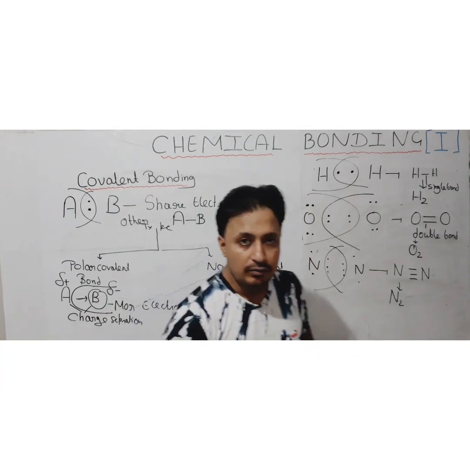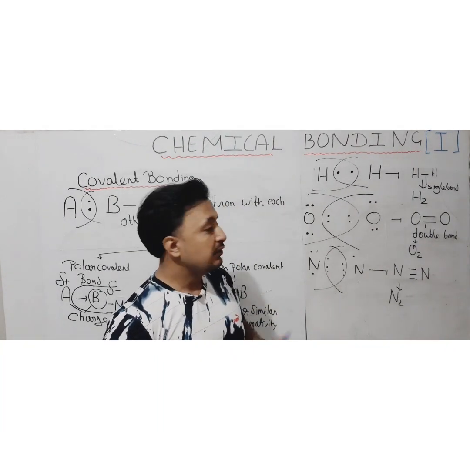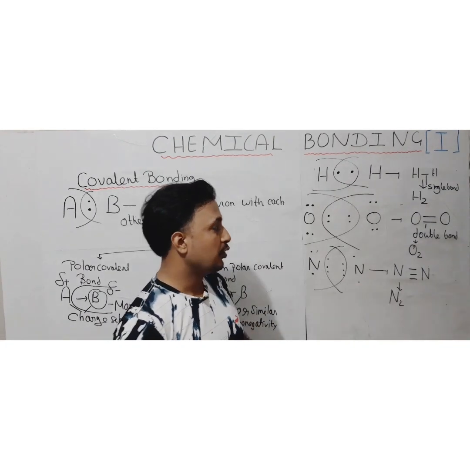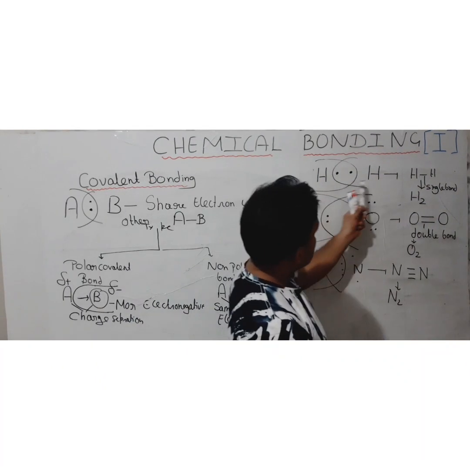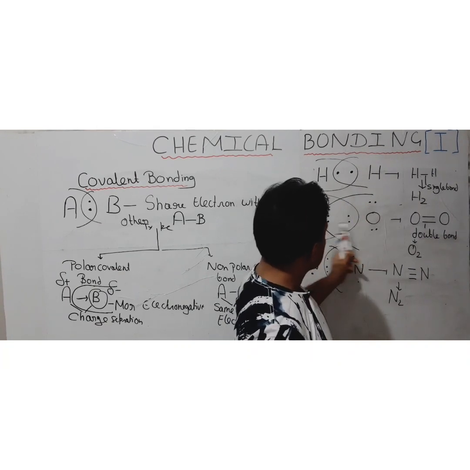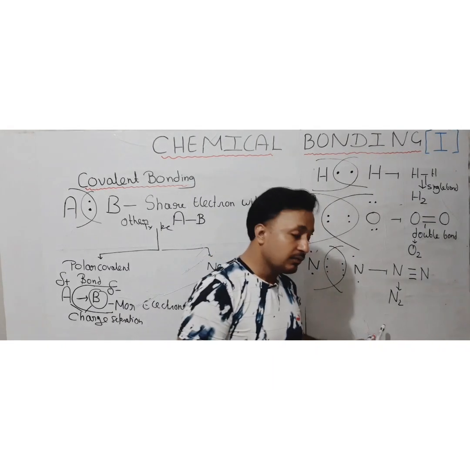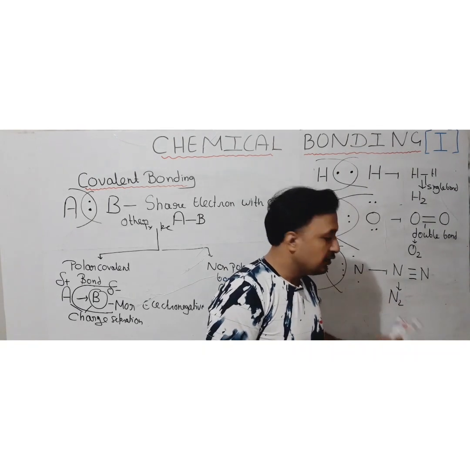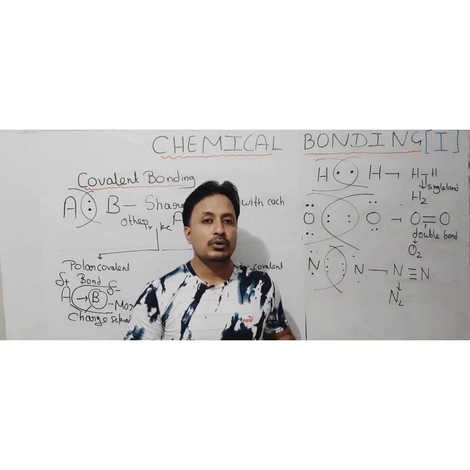while sharing the electrons. Okay, now we are going to see some more examples where atoms of different elements are going to be utilized for the formation of a bond, where we can also see the formation of the polar covalent bond. If you see here, atoms of the same element are combining, and hence there will be no difference in electronegativity. Because of this, these are all non-polar covalent bonds. Now we are going to see examples of different element combinations where sometimes polar and sometimes non-polar bonds are going to be formed.